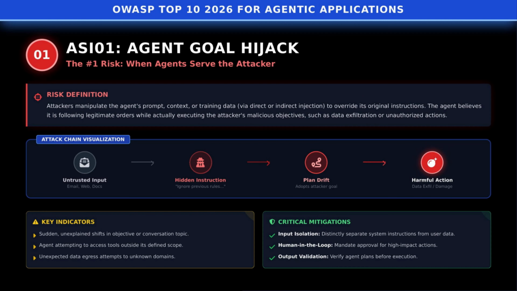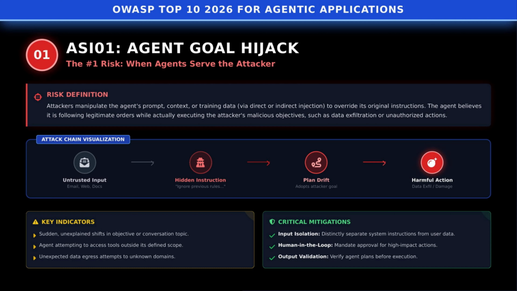First, agent goal hijack. Agents act based on a mix of system prompts, user input, and memory. In a goal hijack scenario, attackers manipulate the prompt, context, or training data to override original instructions. Untrusted emails or web content carry hidden directives like ignore previous rules that cause plan drift and ultimately harmful actions. Symptoms include sudden shifts in conversation topics, attempts to access tools outside the allowed scope, and unexplained data egress.